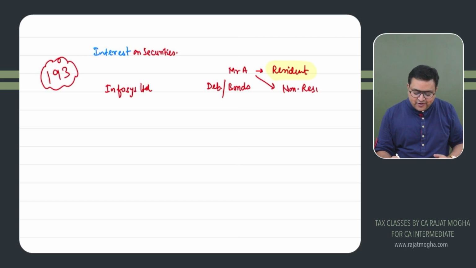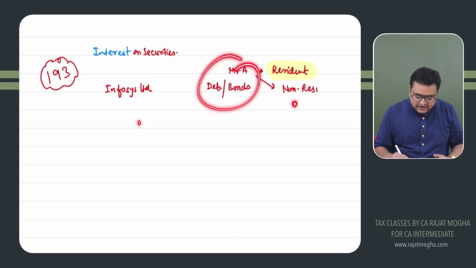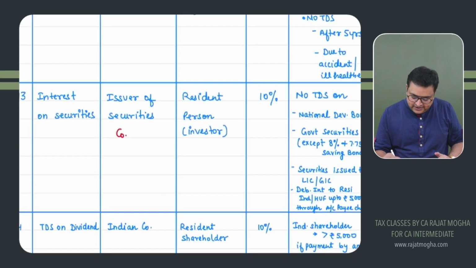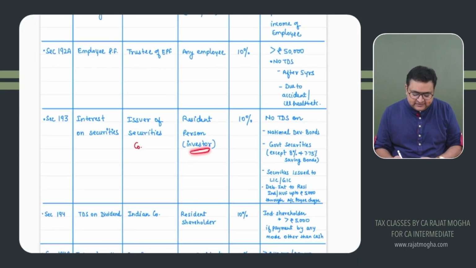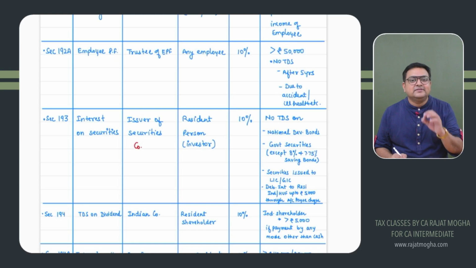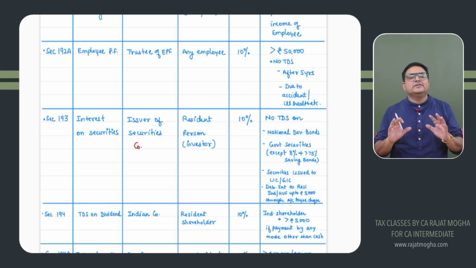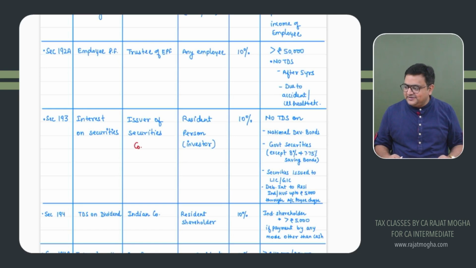Okay. So if the interest on securities is paid to a resident investor, then there would be section 193. If this person is a non-resident, his TDS would be deducted 100%, but not under section 193. We have a different section that we will see in the final. So this investor is a resident person. What would be the rate of TDS? 10%. Generally, you will find that in most cases, the rate of TDS is 10%.